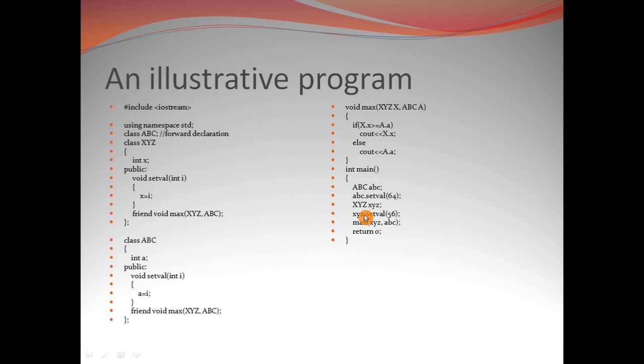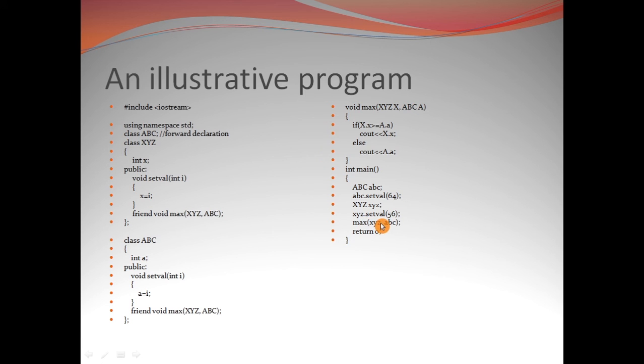So if we compare them with the help of the friend function max, by this expression statement max(xyz, abc), this is the function call, the point where we invoke the friend function.